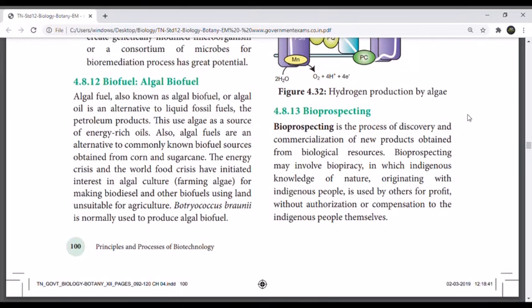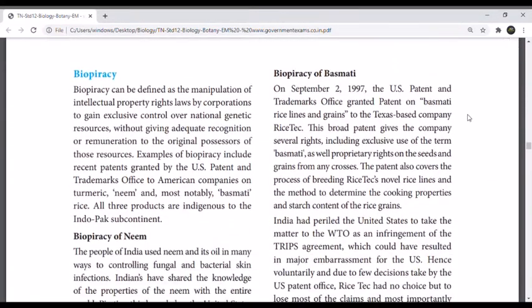Biopiracy. Biopiracy can be defined as the manipulation of intellectual property rights laws by corporations to gain exclusive control over national genetic resources without giving adequate recognition or remuneration to the original possessor of those resources. Example, biopiracy patents by the US patent office on turmeric, neem and basmati rice. These three products are indigenous to the Indo-Pak subcontinent.